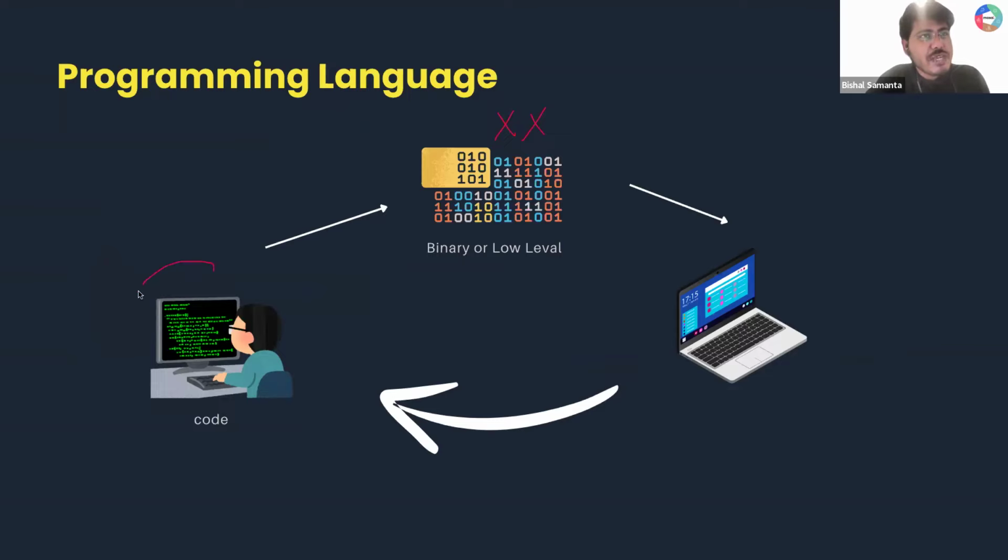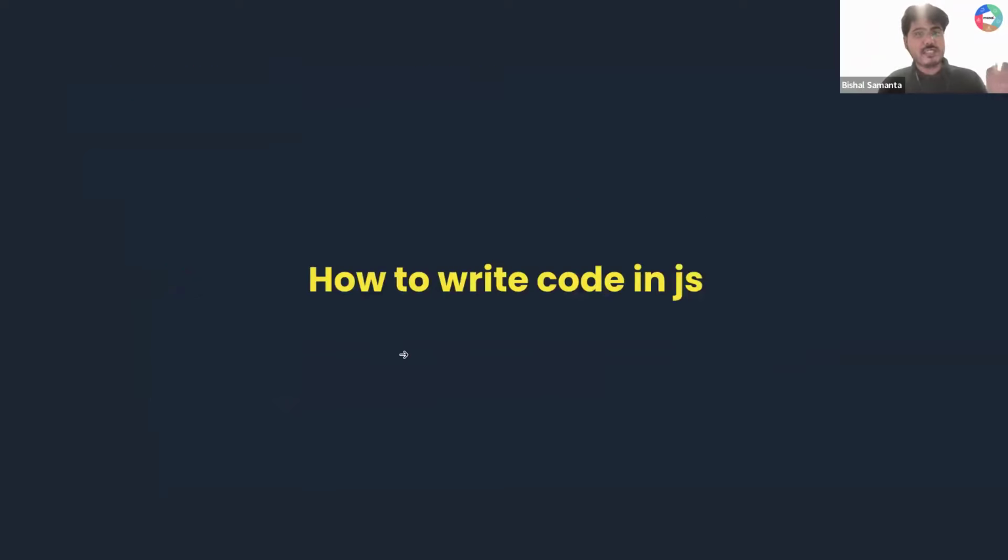But we can write some English-like programming language which will be converted to some binary form, and based on that my computer will do some action, and that reaction I'm supposed to get, right? So everyone broadly understood at a high level why a programming language is important. Can you quickly confirm, guys, yes or no in chat box? So sorted till now, right?